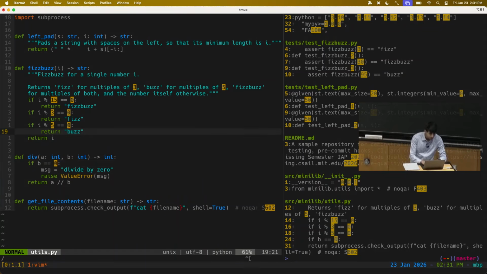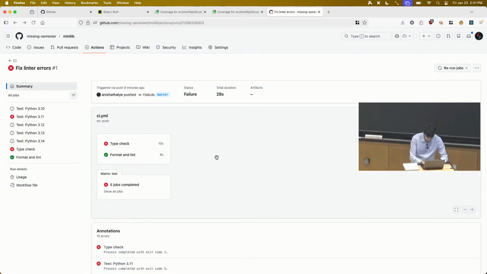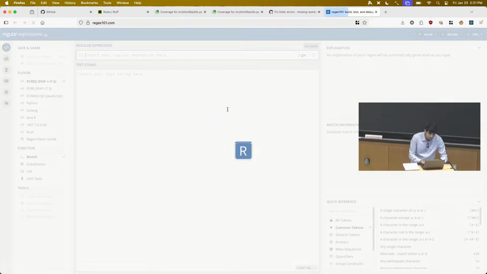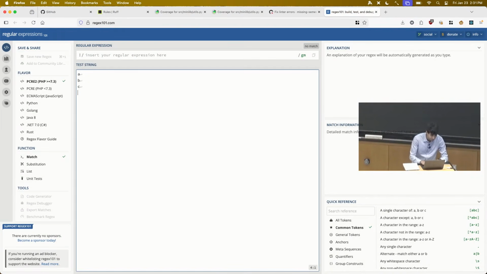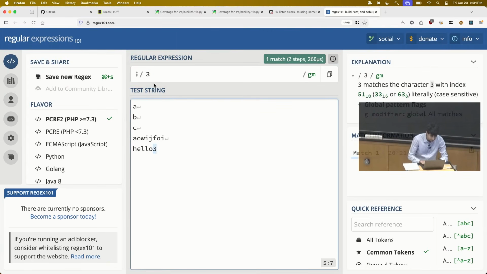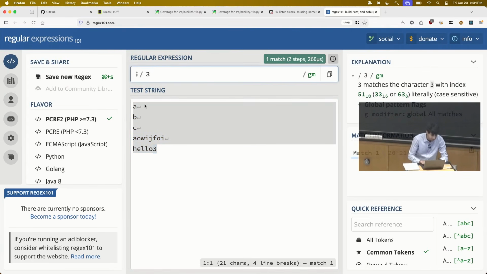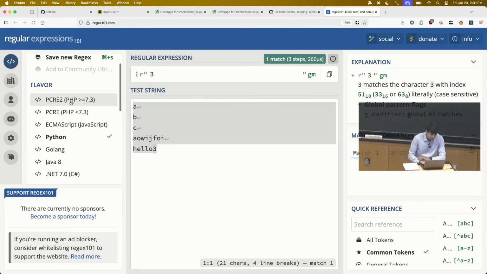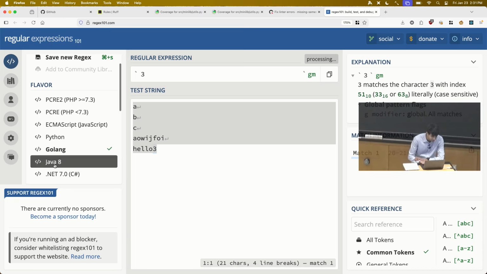Another really useful thing: are we all good on the context, in what situations we might want to use regex, such that we can focus just on the language and pattern matching itself? Because if we are, then I'll use this tool called regex101.com. There are many websites like this around, but they let you write down a bunch of possible test strings and then write a regular expression here, and it'll show you which strings are matched by the regular expression being tested. You can also, using these tools, switch between different flavors of regex. Python regex varies a little bit from JavaScript regex, but you can try all the different ones using such a tool.